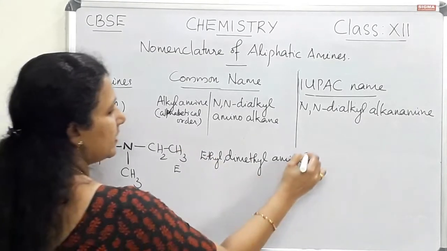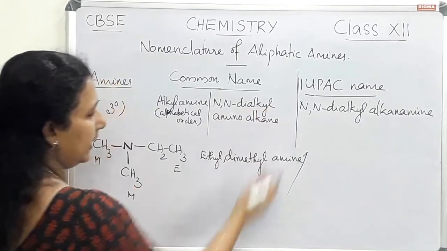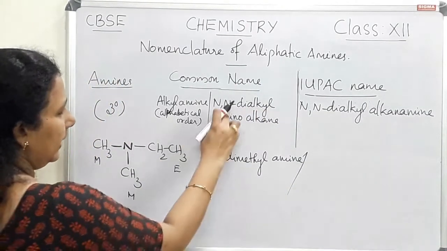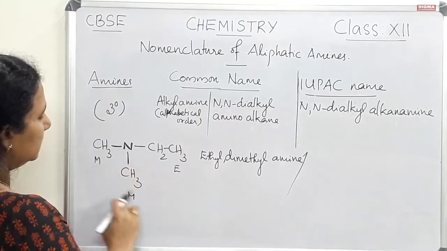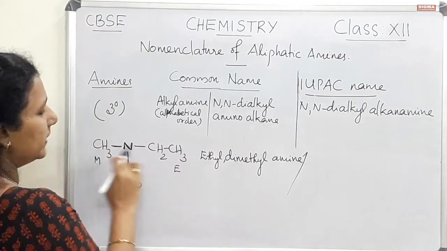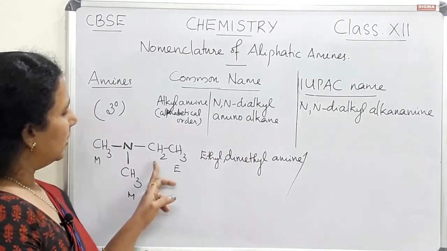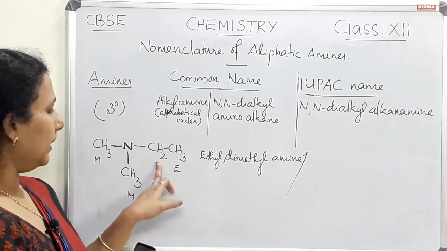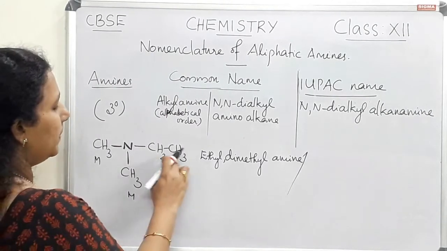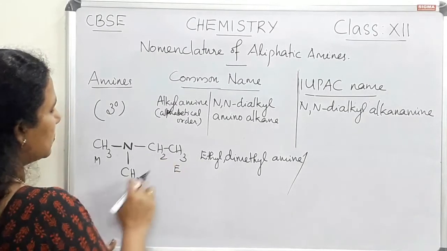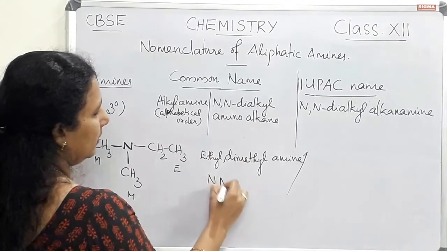The other way is N-N-dialkyl amino alkane. Here N-N-dialkyl means the substituents. So which are the substituents here? Here the methyl groups are the substituents, and the parent alkane. Parent alkane means considering the number of carbon atoms. Here more number of carbon atoms are in the ethyl group, so this is the parent chain and these two are the substituents. So we can write N-N-dialkyl.